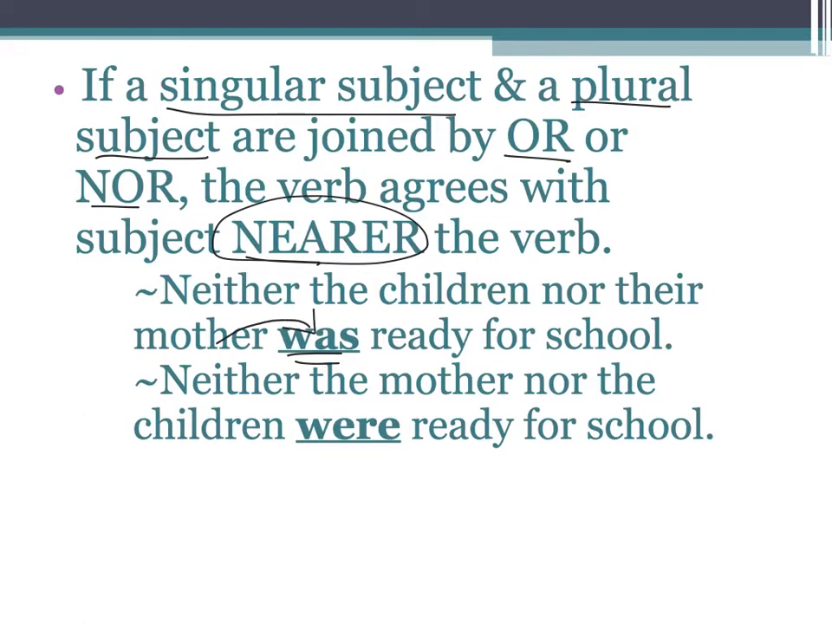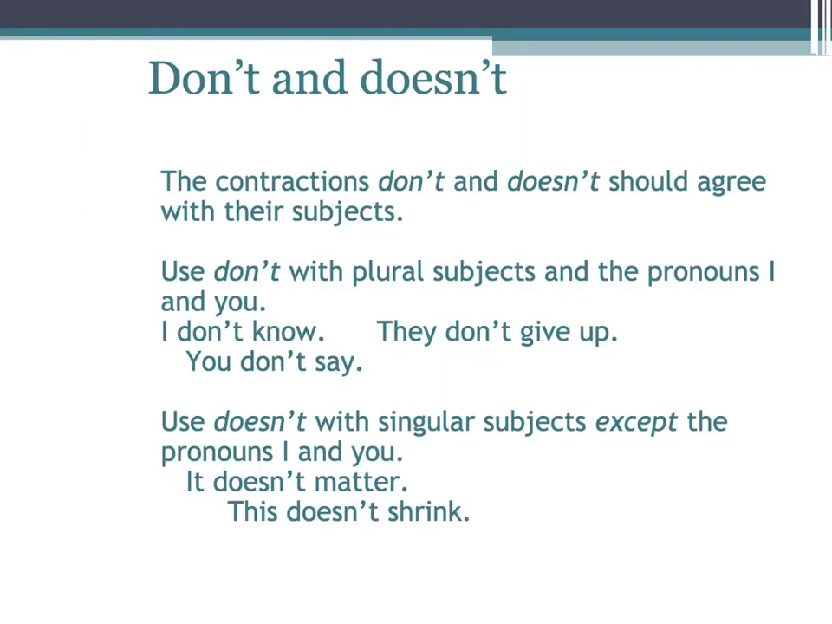When I swap that subject and make the sentence neither the mother nor the children, now children is closer to the verb, so I have to use the plural form were. For the words don't and doesn't, you can fairly well listen to what the correct answer is, and I don't think that this subject requires tons of attention, but you should know that the pronouns I and you require the plural form don't.